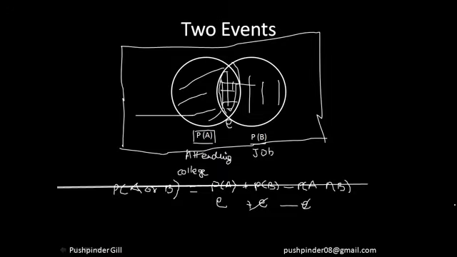I'm sorry for this mess, guys. So the probability of either of the events happening is equal to the probability of one event happening plus the second event happening minus both of the events happening. So I hope everyone understood this. If you're not able to understand this Venn diagram, I suggest you go watch my set theory video where I'll be explaining this in a lot more detail, right? So this pretty much explains all the concepts of two events when the probability of either of them can happen, right? So let's move forward.